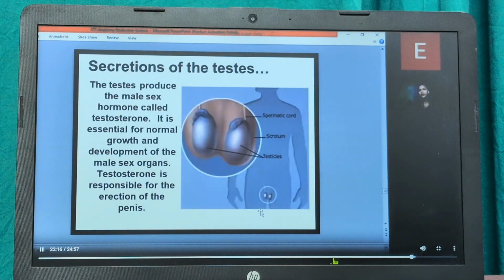Now coming on to the secretion of the testes, they produce the male sex hormone called testosterone. It is essential for the normal growth as well as the development of the male sex organs. It's basically responsible for the erection of the penis.